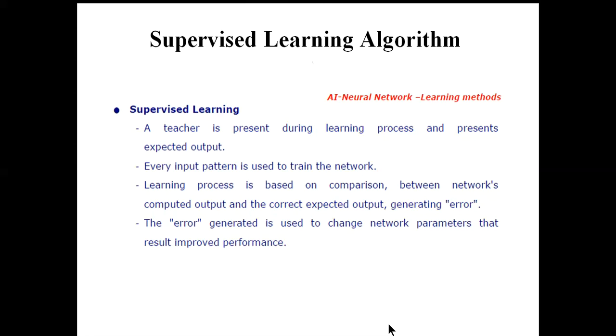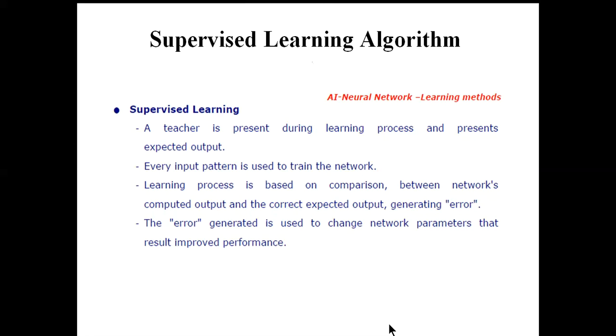Okay, so suppose in case of a multi-layer feed forward neural network, whenever we try to train it using a supervised learning algorithm, at the initial stage we will calculate the actual output using the conventional structure, and it is possible that this calculated output is not equal to the target output.